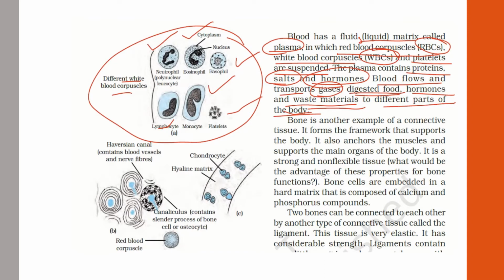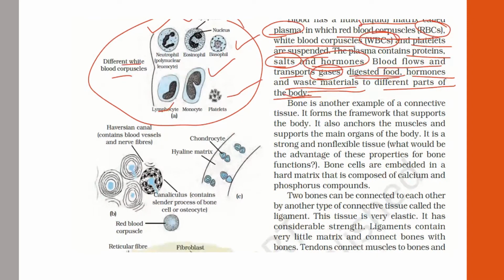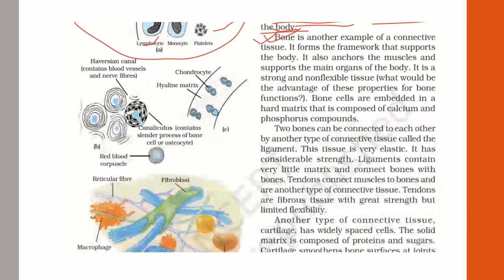So this is how blood is acting as a connective tissue. Next comes the bone. It is the second connective tissue. Let us move on to the bone now. First we have studied about the blood connective tissue. Now next comes the bone. Bone is another example of connective tissue.